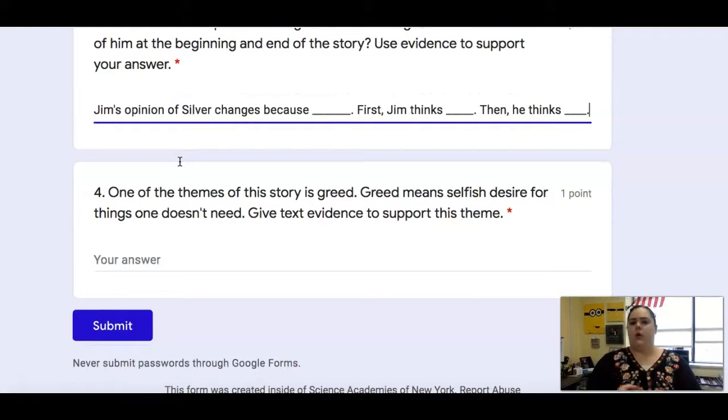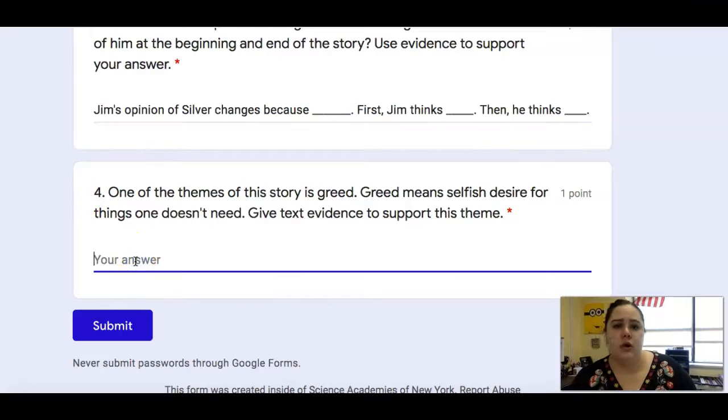And lastly, number 4, one of the themes of this story is greed. Greed means selfish desire for things one doesn't need. So you're going to find part of the story, any part of the story, where the characters were experiencing greed. So it's being selfish. It's wanting something that you don't need. All right? So think of any time in this entire story that we read where somebody was being greedy, and talk about it for number 4.